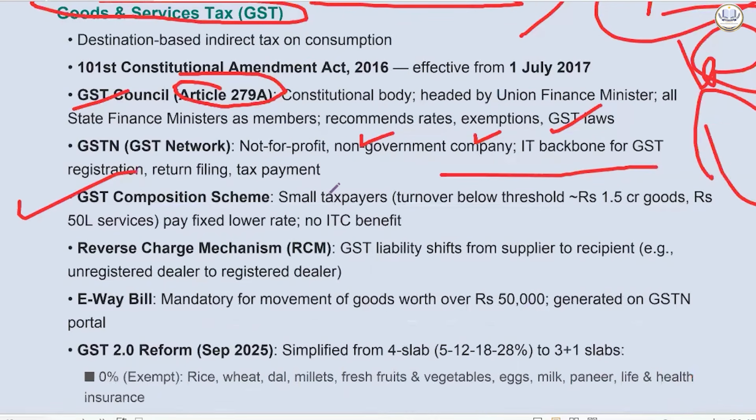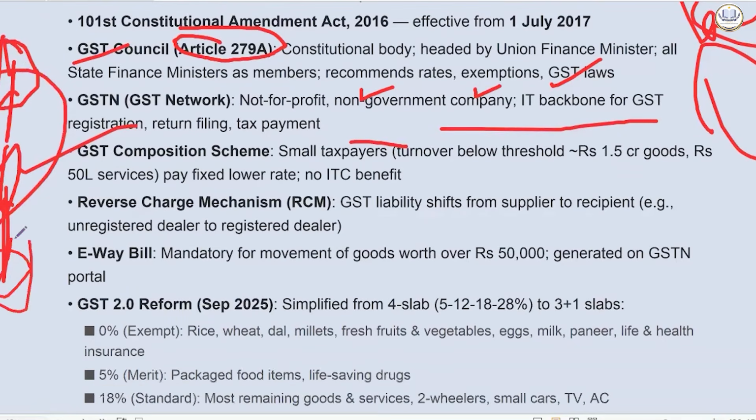GST composition scheme for small taxpayers. If you are a small taxpayer and your turnover is below the threshold, like rupees 1.45 crore for goods and rupees 50 lakh for services, you can pay a fixed lower rate. But you will not get input tax credit. Input tax credit, like if I am making Pepsodent, there are certain ingredients on which I would have paid tax. Now I am paying tax on the final goods as well, so I should get the difference of it. That is called input tax credit, so that you are not taxed two times.